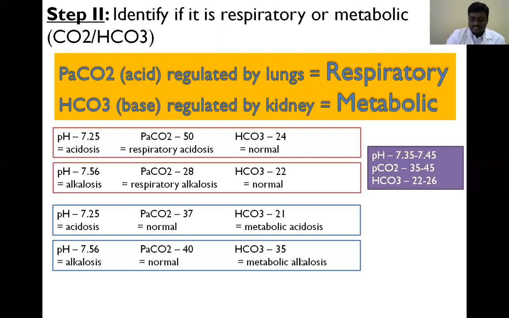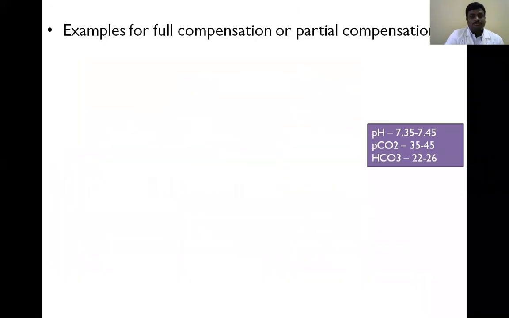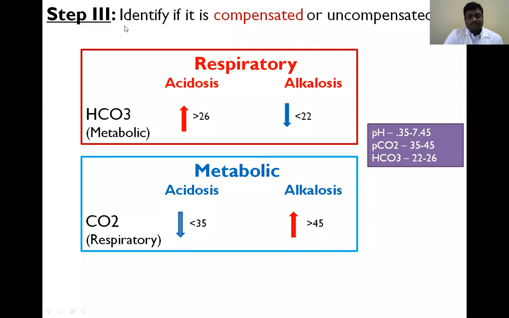In some other conditions, pH is normal, but partial pressure of carbon dioxide and bicarbonate are both abnormal. In those special conditions, we have to see whether the mechanism is compensated or uncompensated. So in step 3, identify if it is compensated or uncompensated. In respiratory problems, bicarbonate is produced in the kidney.